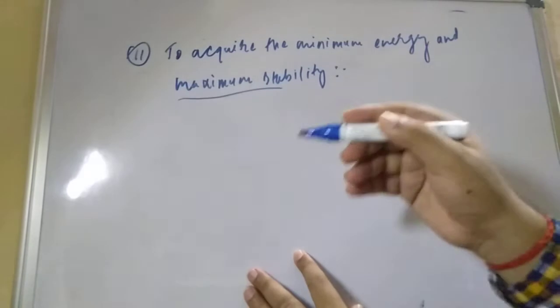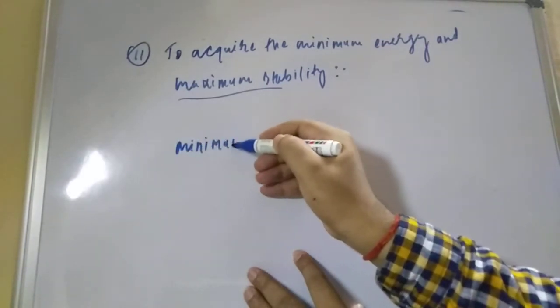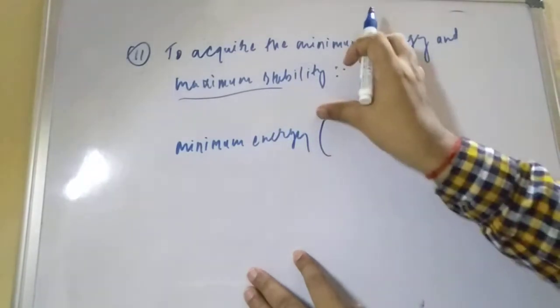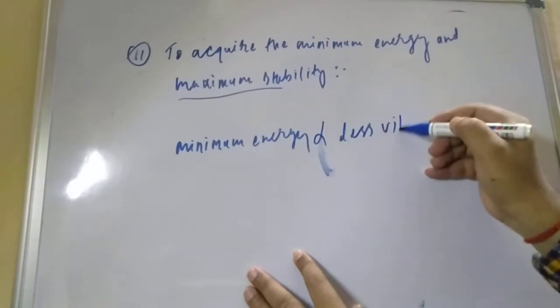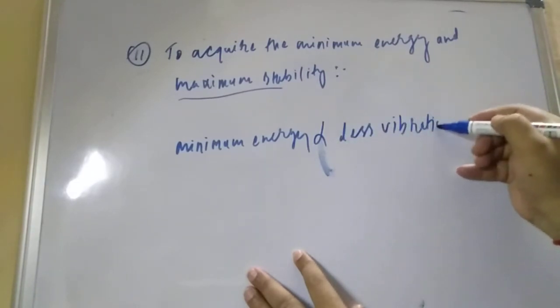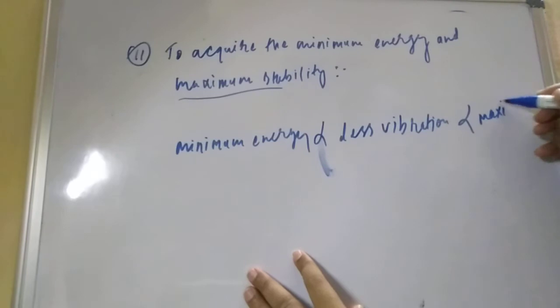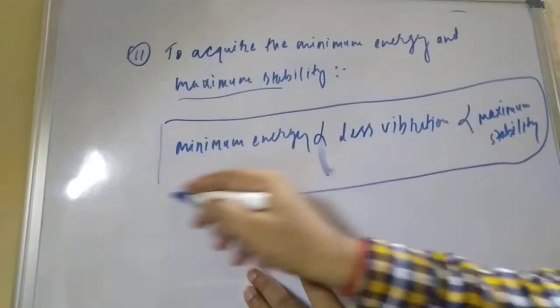The rule is, if anything has minimum energy, minimum energy is proportional to less vibration, and less vibration means maximum stability. We have to apply this concept.